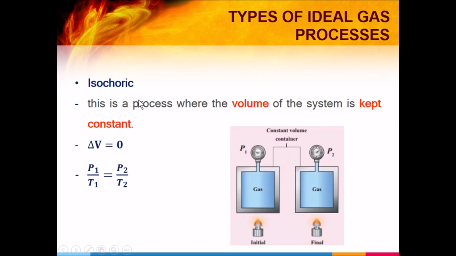And then, dito naman sa kabila is the isochoric process. The volume of the system is constant. So, na-cancel naman natin is yung V1 and V2. We get P1 all over T1 is equals to P2 all over T2. Ito yung example. Since rigid tank siya, nag-add tayo ng heat. At the final state, parehas pa rin yung volume pero tumaas ang pressure.